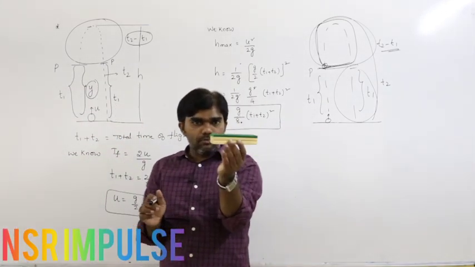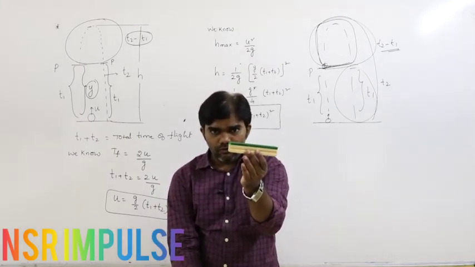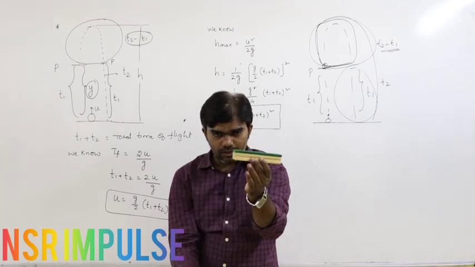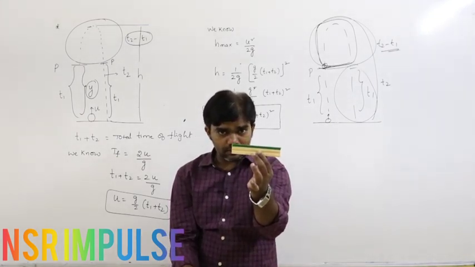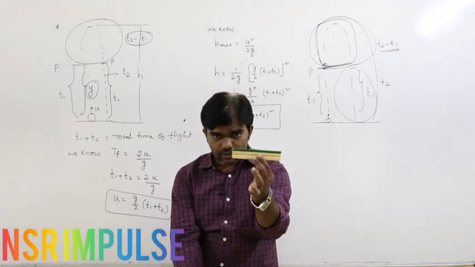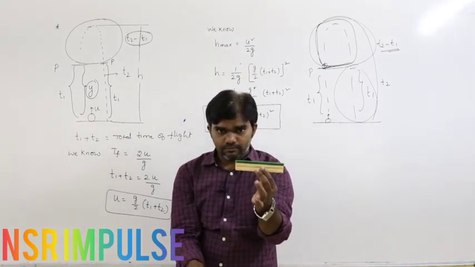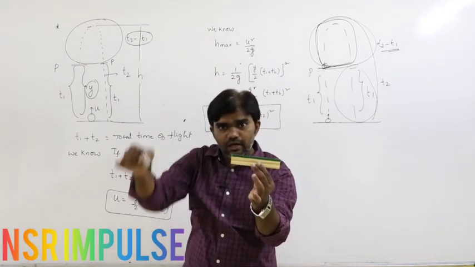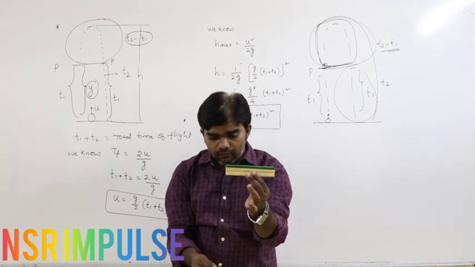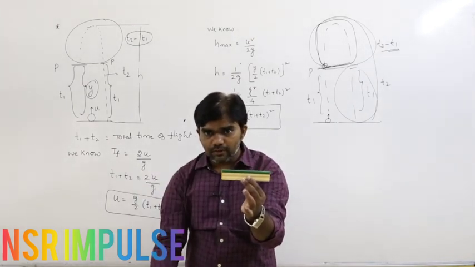Here this is the point P in its path. Here the body is projected. From the point of projection to the point P is T1. Again from this point reaching the maximum height and again reaching the ground is T2. From here to here it is T1, then from here to here also T1.